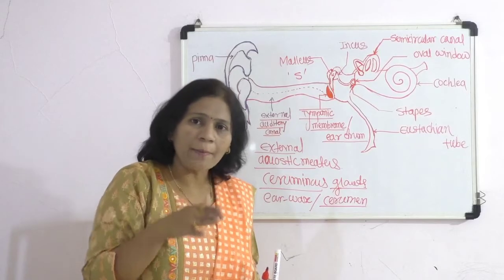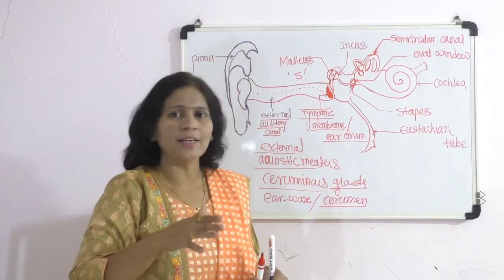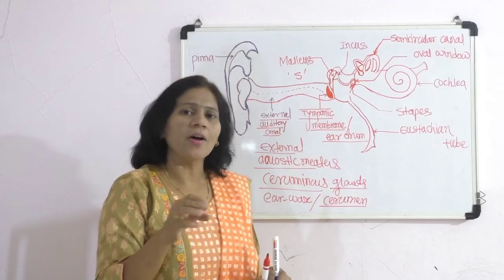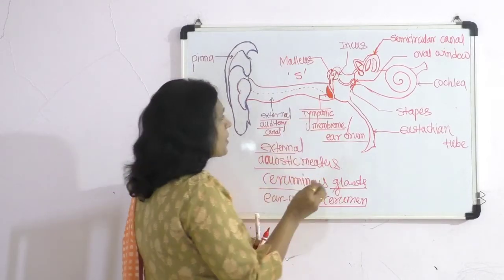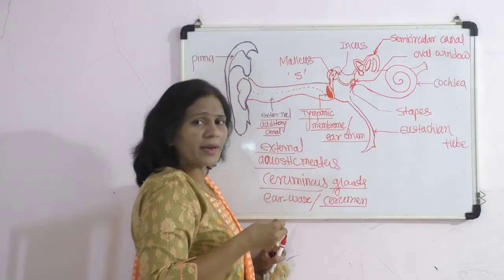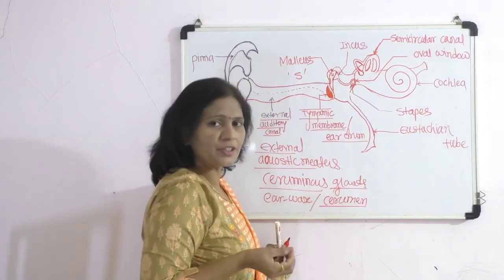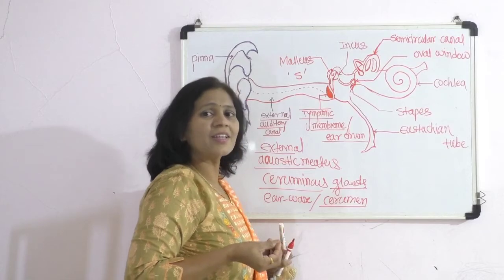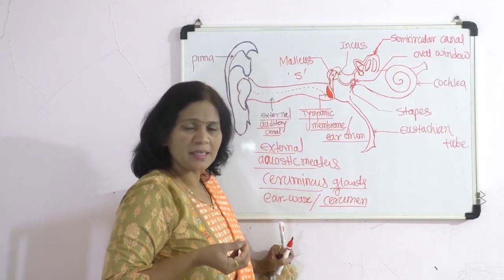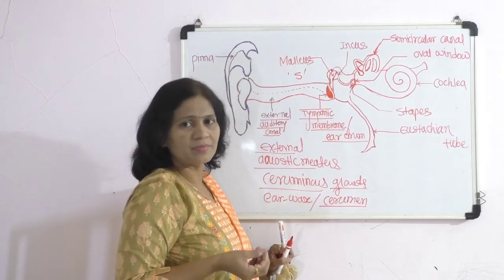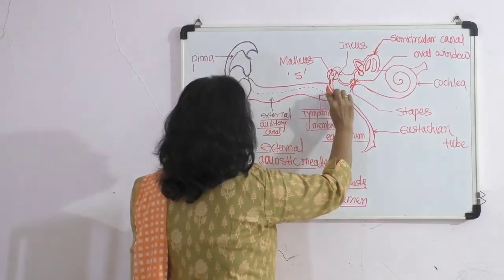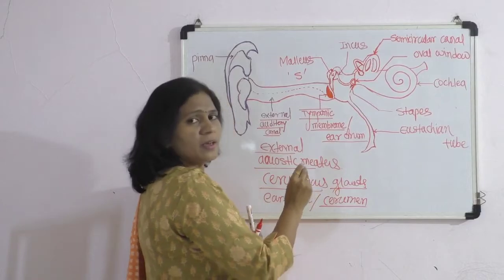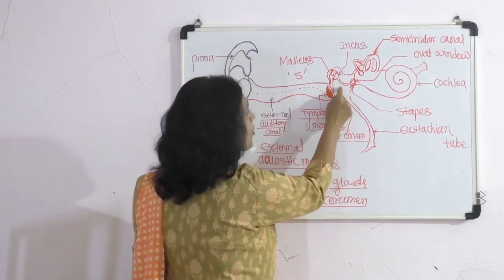There, vibrations are developed in the tympanic membrane, or the eardrum. The sound waves now get converted into vibrations.